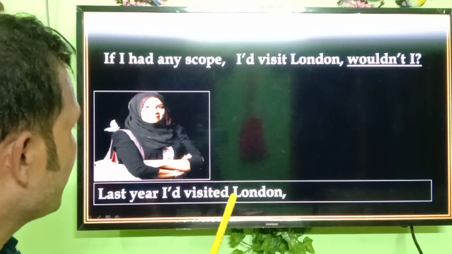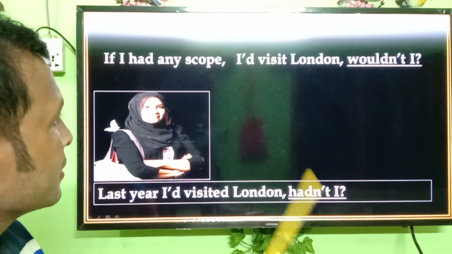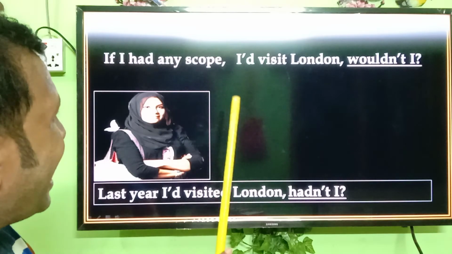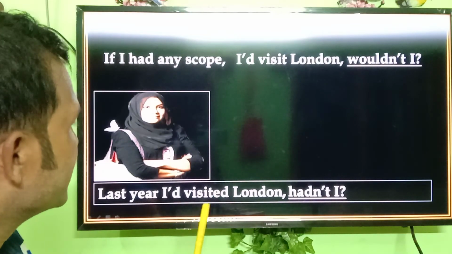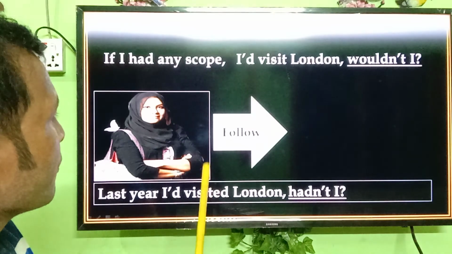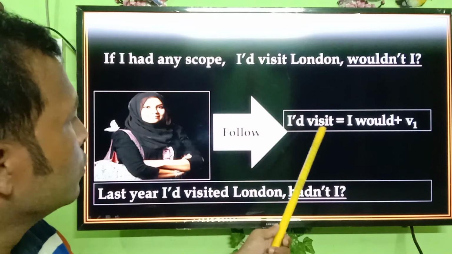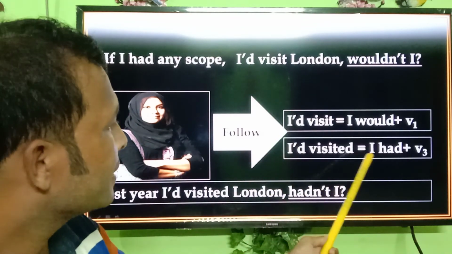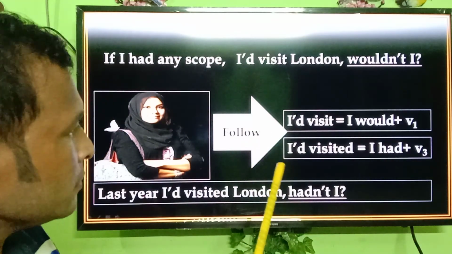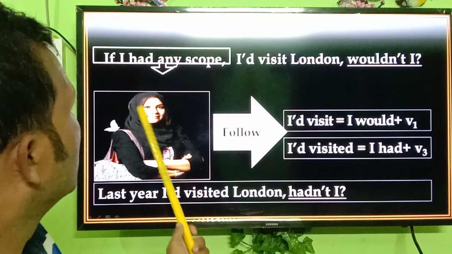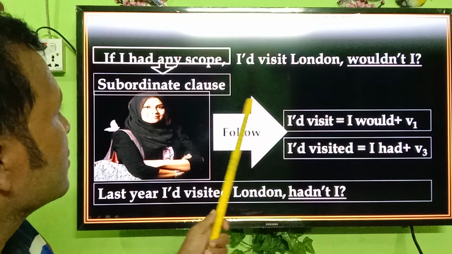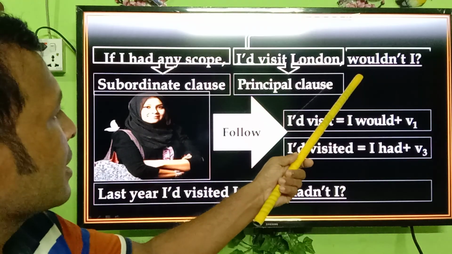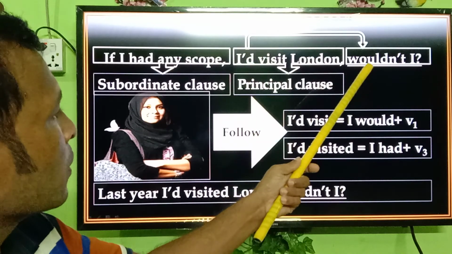So answer will be hadn't I. Clear? Wouldn't I? I would visit. I'd visit. I had visited. So follow: I'd means I would plus B1. I'd visited means I had plus B3. Subordinate clause, and then it is called principal clause. And answer will be for the principal clause.